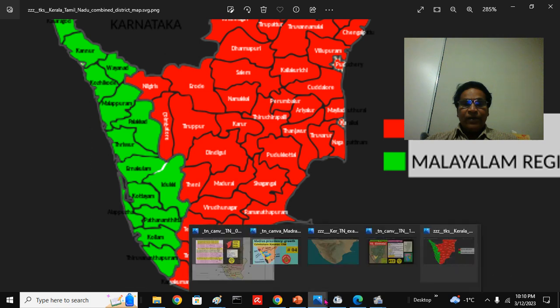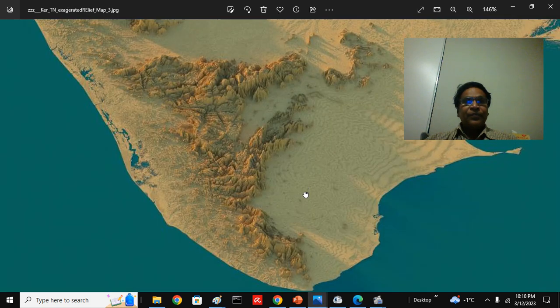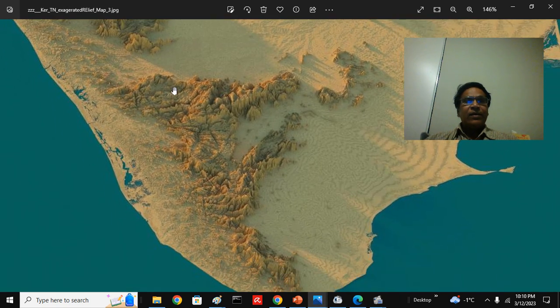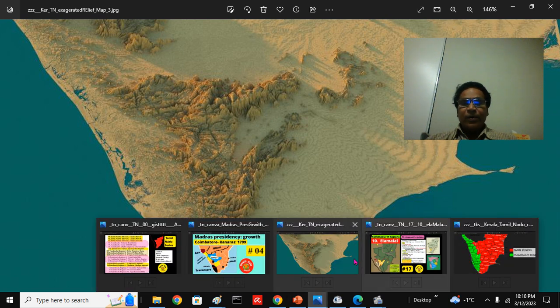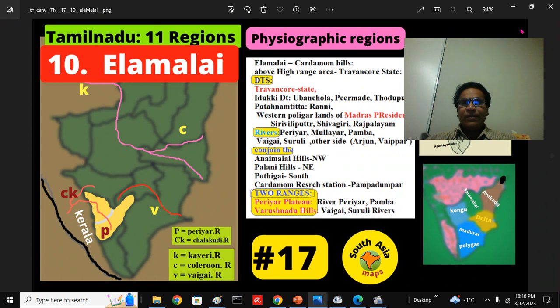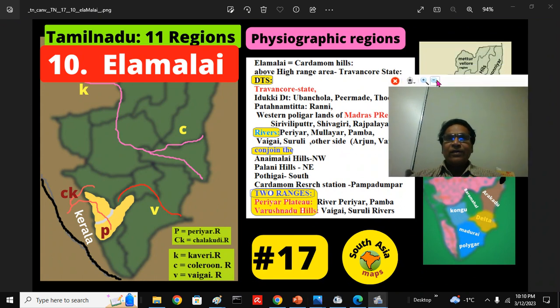And finally you can see this, the beautiful Ela Malai, this is the Palani, Anaimalai. This is the fascinating Periyar Plateau, Varushanad Hills, and the Shenkottai-Tenkasi gap here. You can clearly see Vembanad lake here, and Chalakudy river here; the Periyar river joins the Vembanad lake here. That is about the fascinating Ela Malai, one of the geographic regions.